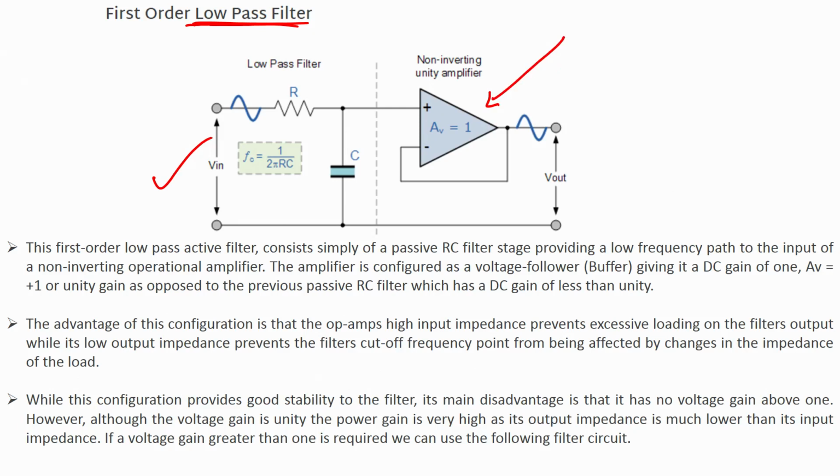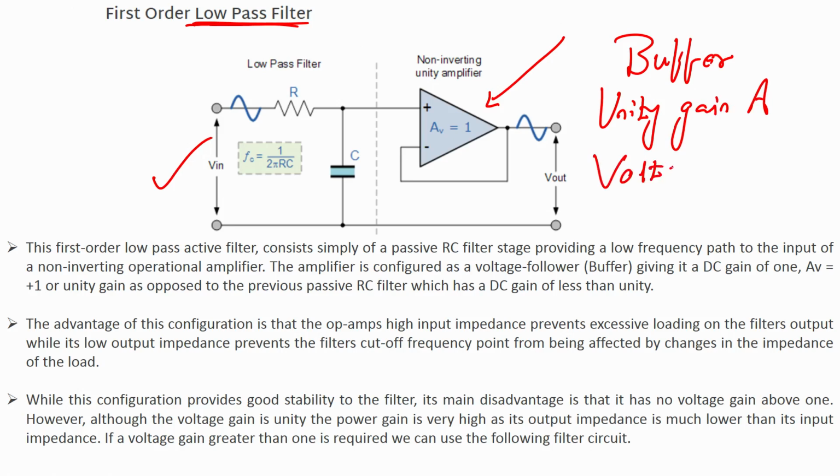We have seen the op amp circuit when it was used as a buffer, unity gain amplifier, or voltage follower. These three things are all the same circuit which is shown here, buffer, unity gain amplifier or voltage follower, one and the same.